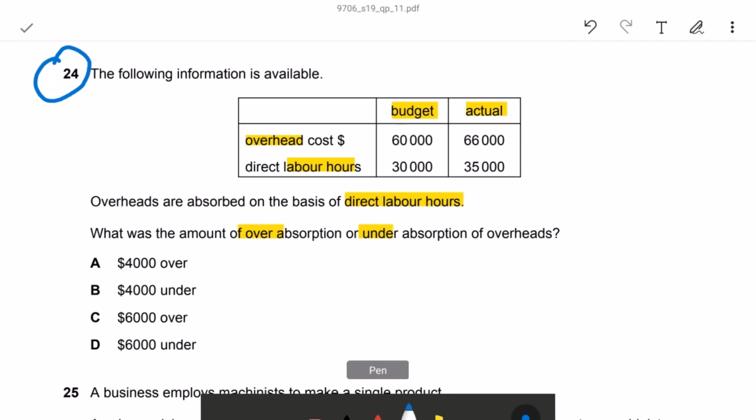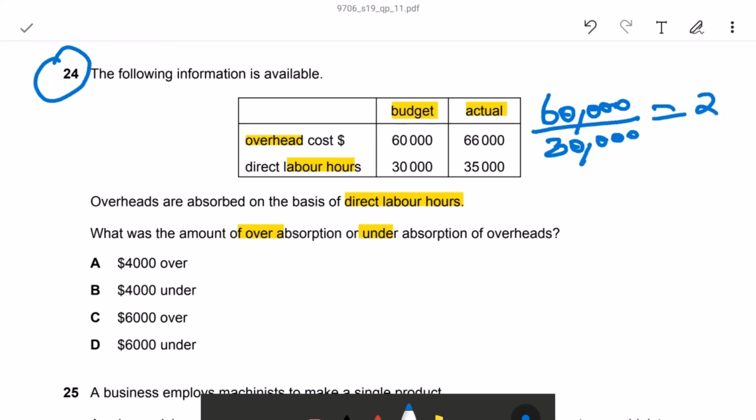Budgeted overhead per unit cost is 60,000 divided by 30,000, which is equal to 2. So our recovery cost is 2 into actual labor hours 35,000, which is equal to 70,000.